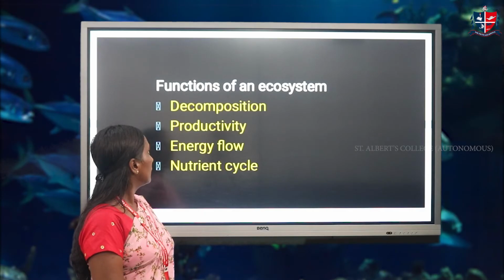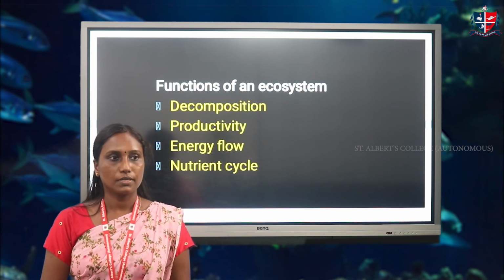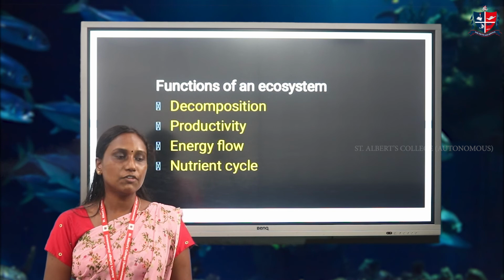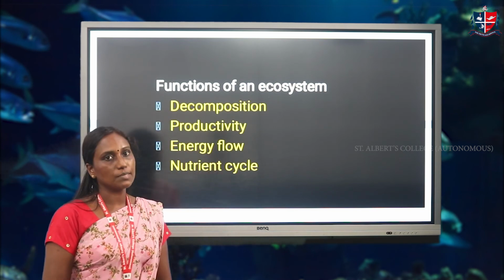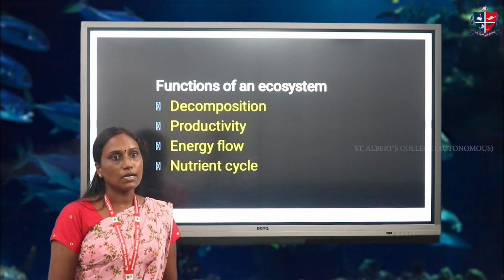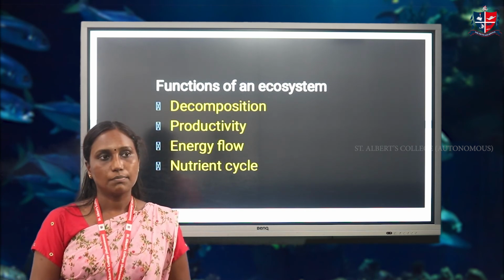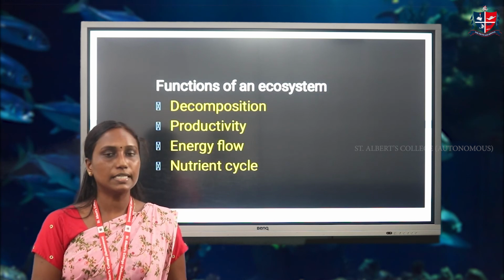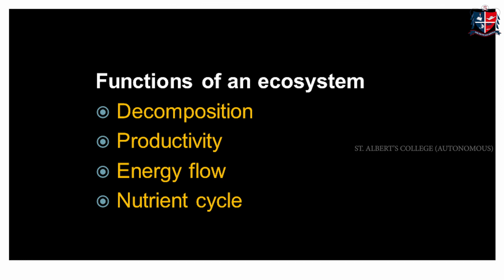The last step is the functions of an ecosystem. The ecosystem has many functions. The first one is decomposition. In the decomposition process, organisms such as microscopic organisms, bacteria, viruses, etc. degrade the higher grade of organic compounds into simpler forms. And the next step is productivity. The third step is energy flow. And the last step is nutrient cycle.